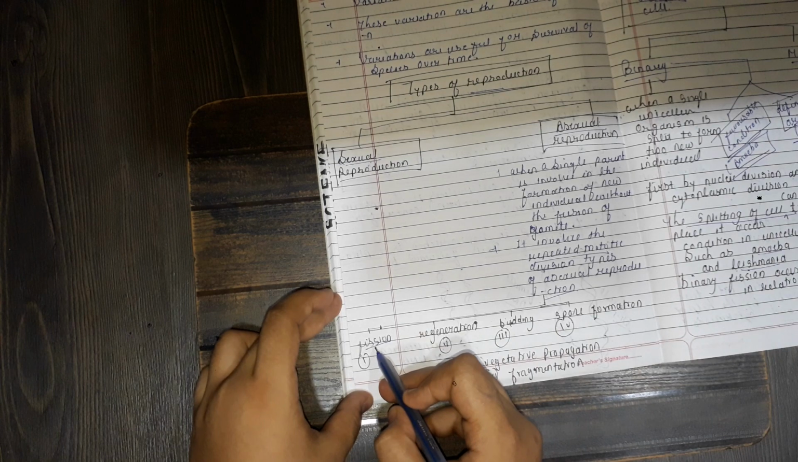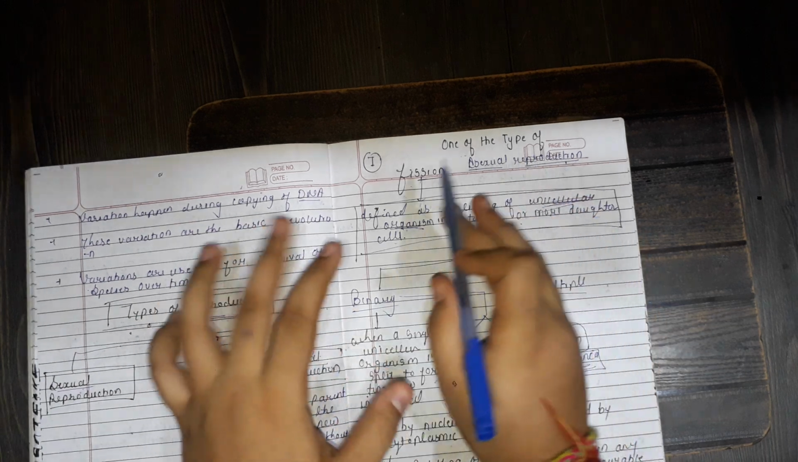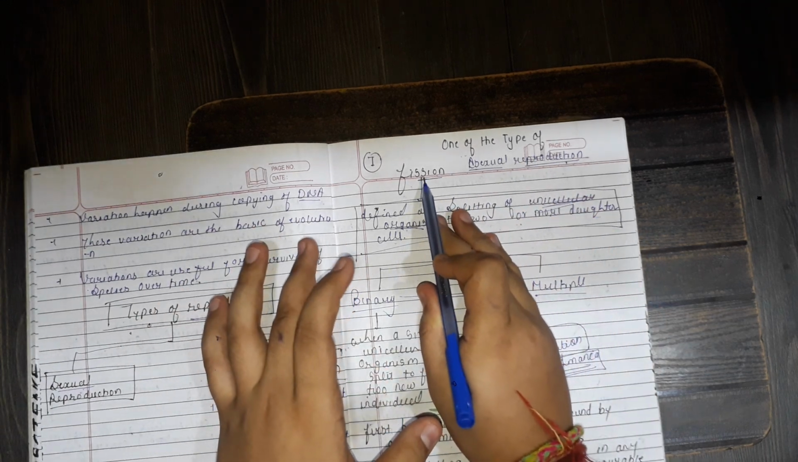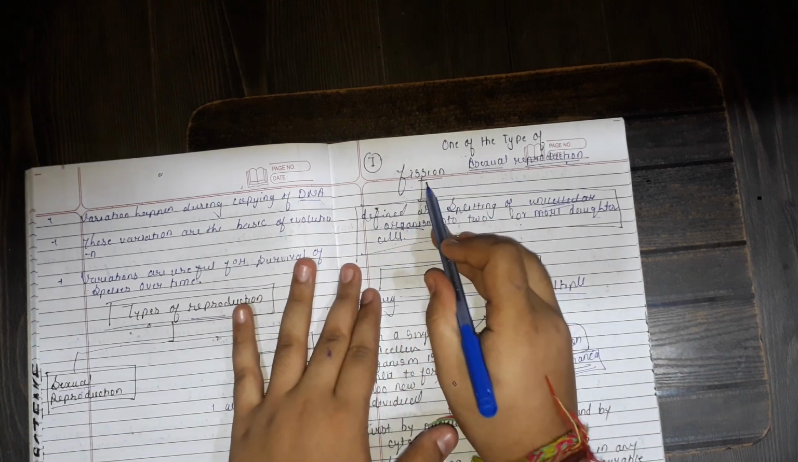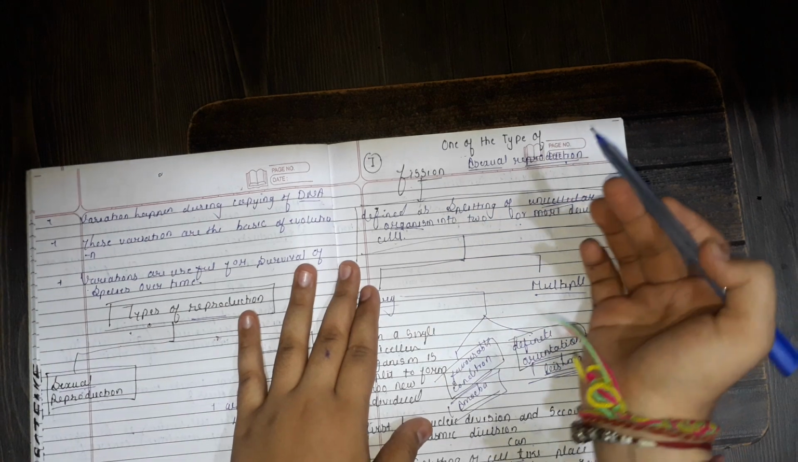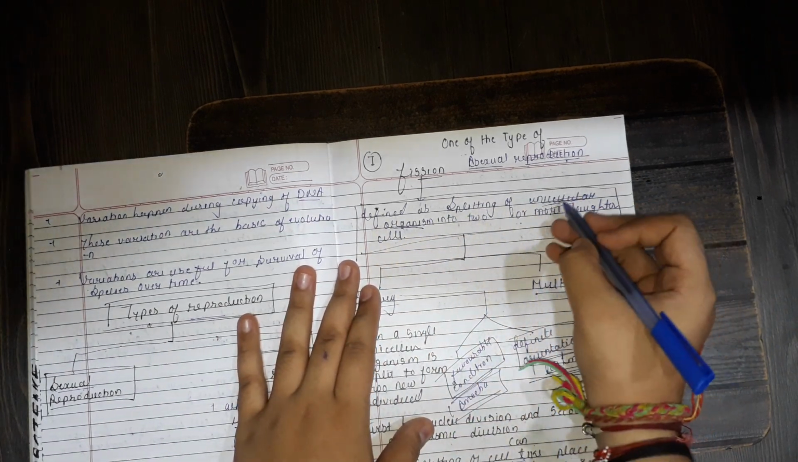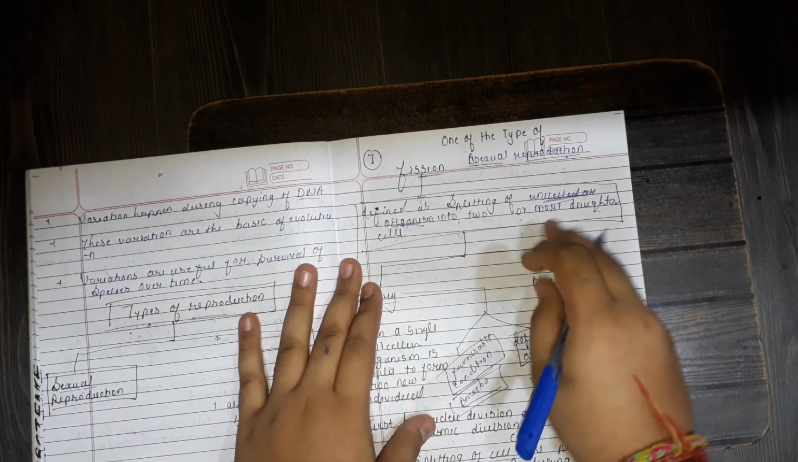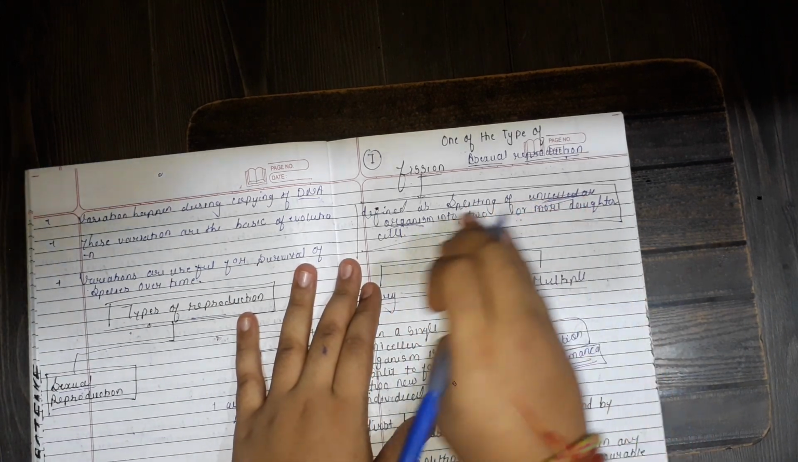In this session we will learn about fission. Fission is one of the types of asexual reproduction. In earlier standard we learned that the word fission means to split, to divide, to separate. But in biology, fission means something more specific. It can be defined as the splitting of a unicellular organism into 2 or more daughter cells.